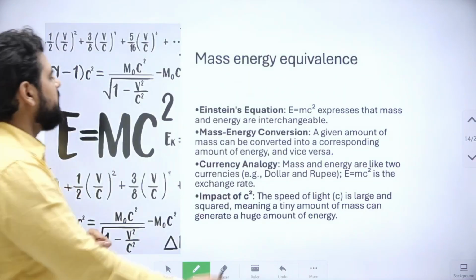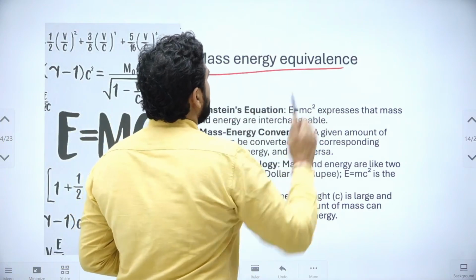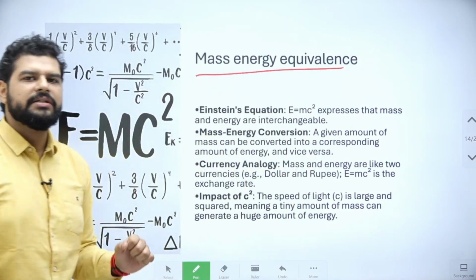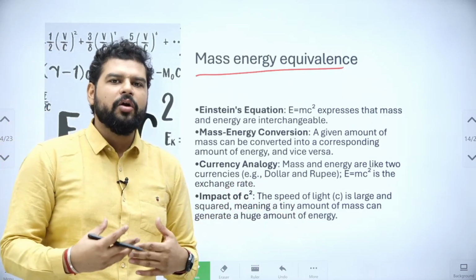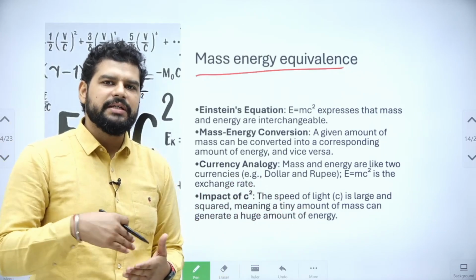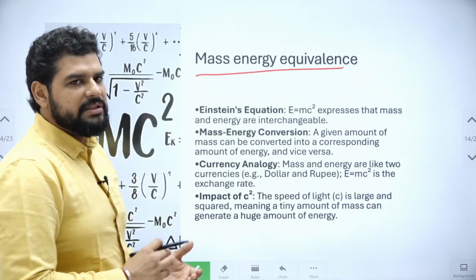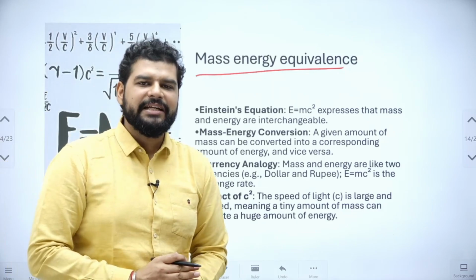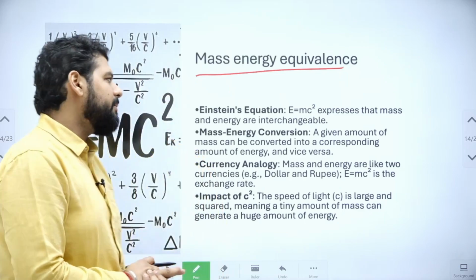Next, we go to the mass energy equivalence. This is briefly mentioned in the article, but we need to understand it, because the relation between mass and energy is crucial to understand any subatomic nature. E is equal to mc square was given in special relativity by Albert Einstein.